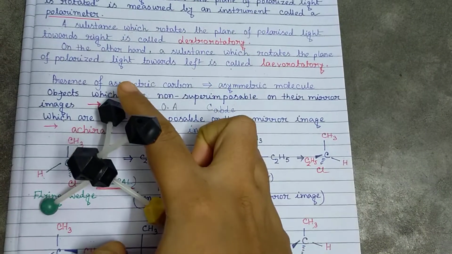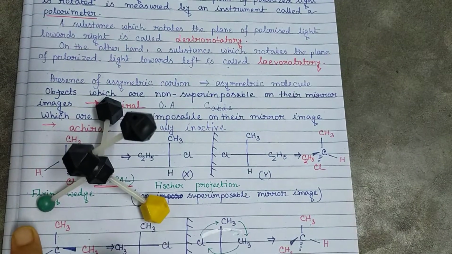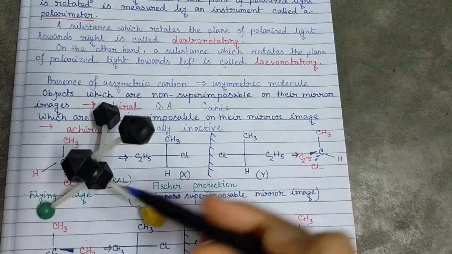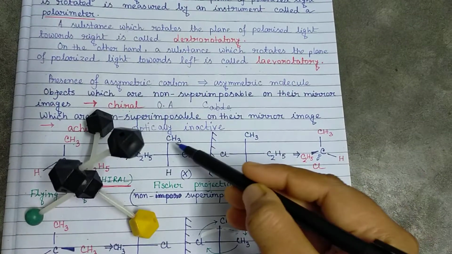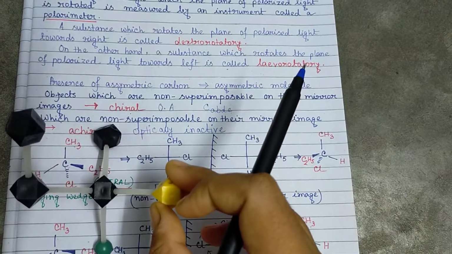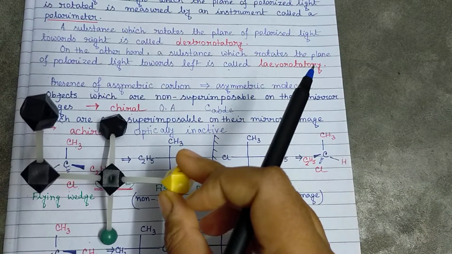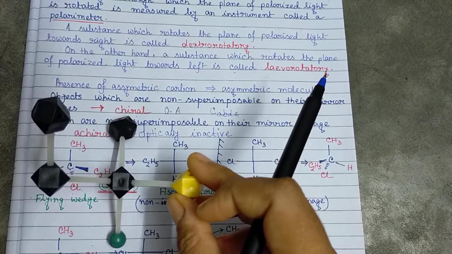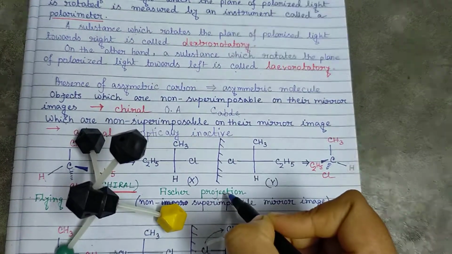Now methyl, carbon and hydrogen were in a plane, so we are taking this line as the vertical line here. So here methyl, carbon and hydrogen are in the same line. This is the vertical line, which means we have to just rotate this molecule like this. So now methyl, carbon and hydrogen are in the same plane, same line, and the ethyl group is coming on the left hand side and the chlorine is coming on the right hand side. So I have written it like this. So this is the Fischer projection.